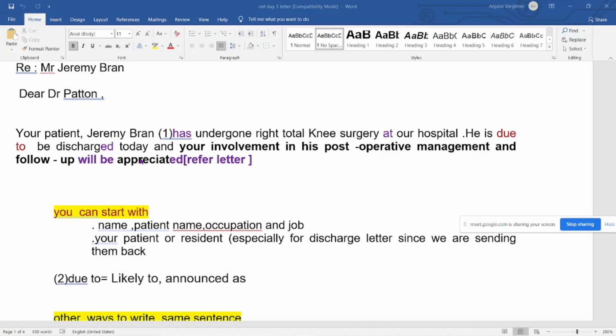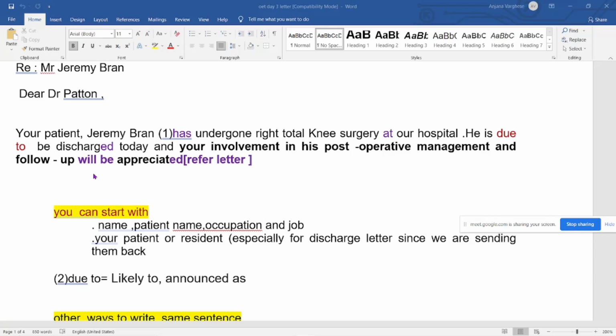It's not "would be appreciated" here, it will be appreciated, and there is an -ed. It's not "appreciate", it is "appreciated". Okay. Your patient Jeremy Brand has undergone right total knee surgery at our hospital. He is due to be discharged today, and your involvement in his post-operative management and follow-up will be appreciated.